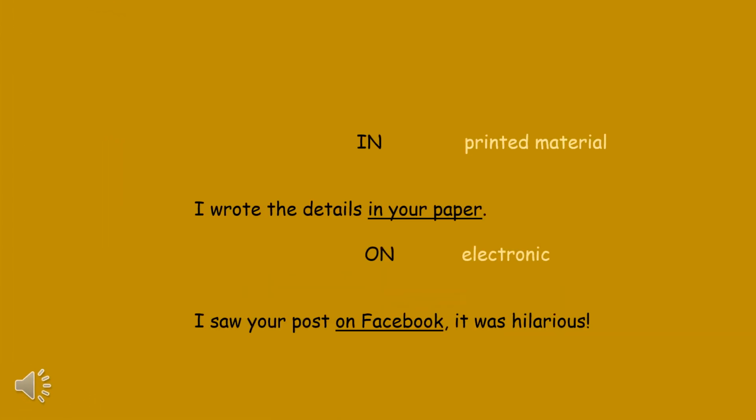For the materials, we are talking about printed material and electronic material. For example, the one written on your paper and the one that can be found inside a computer. So, if the material can be found in a printed one, we use in. And if the material can be found on the computer, let's say Facebook or social media, we use on. For example,